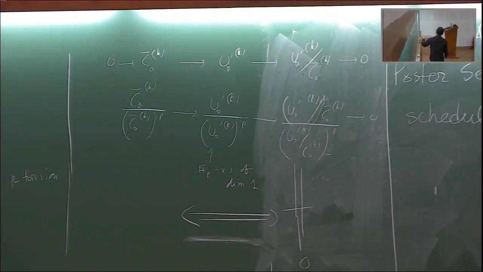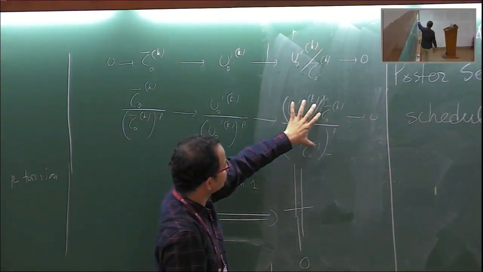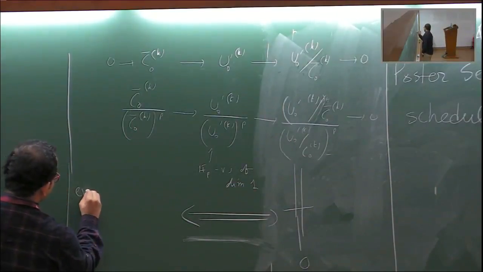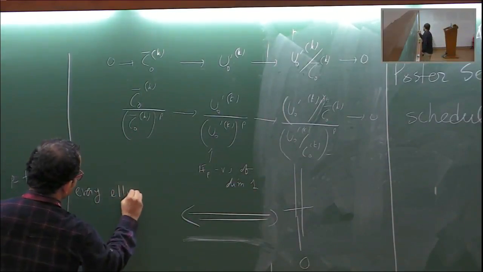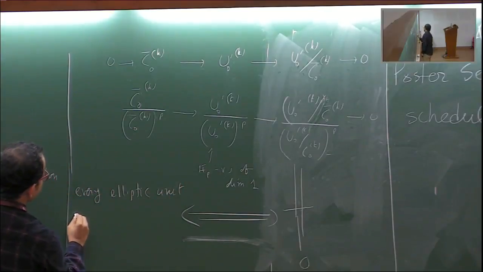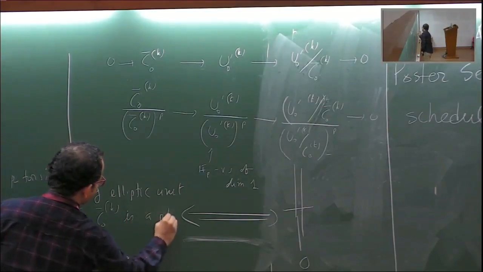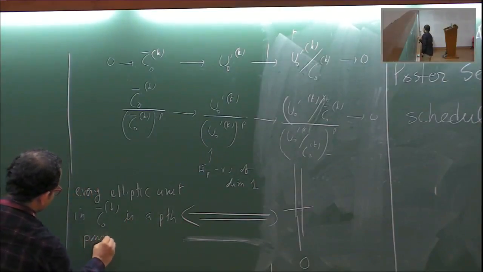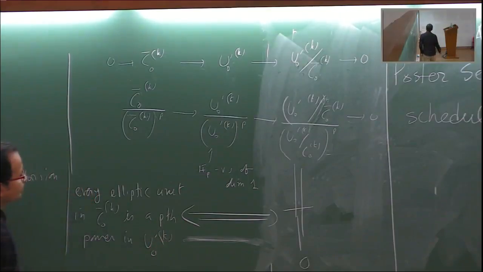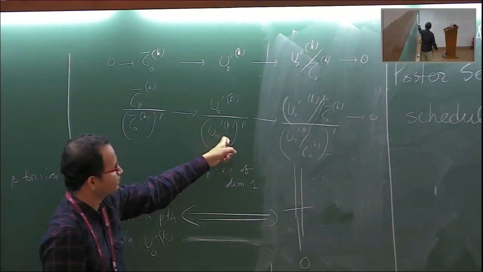Since this is one dimensional, if this is to be non-zero, then this image should be 0. It means that every elliptic unit in C naught k is a pth power in U naught dash k. So if this is to be non-zero, all elliptic units go to this.